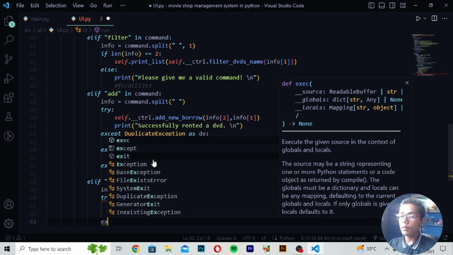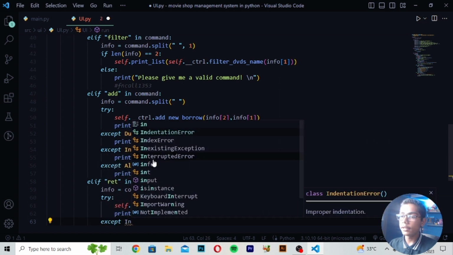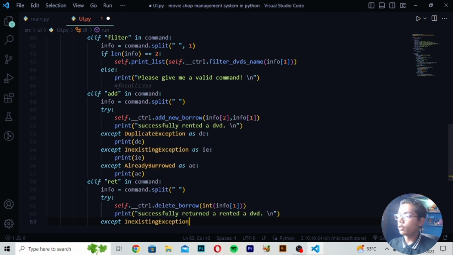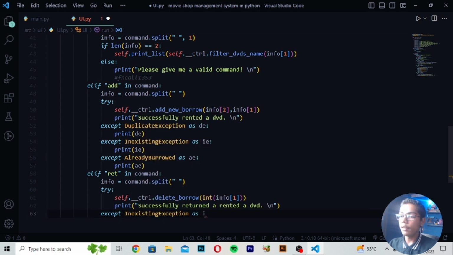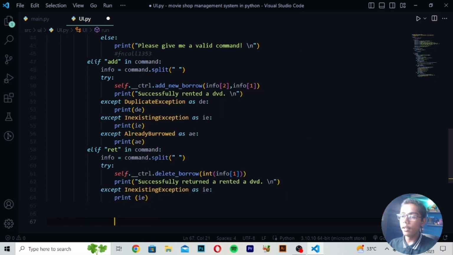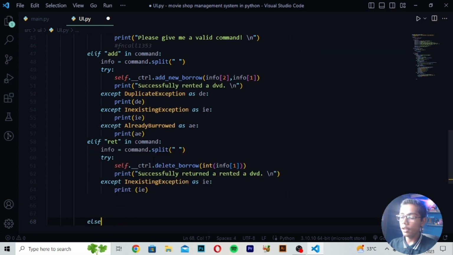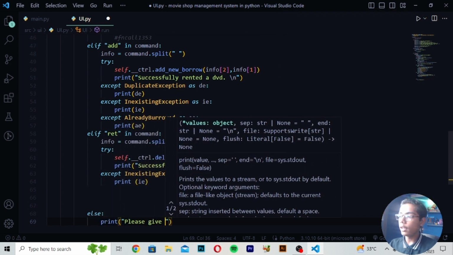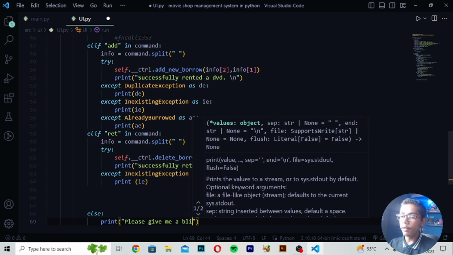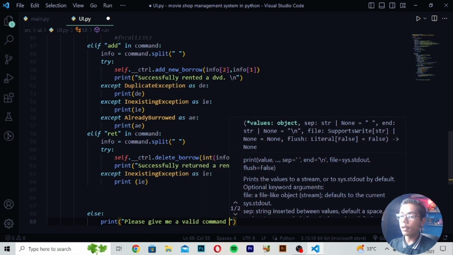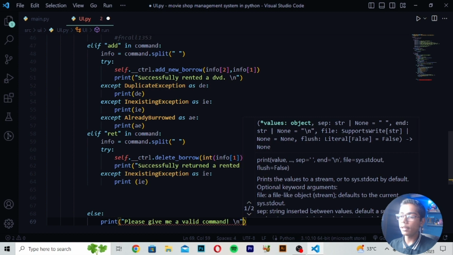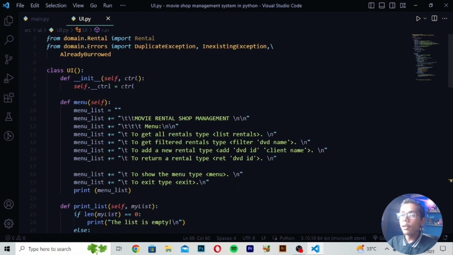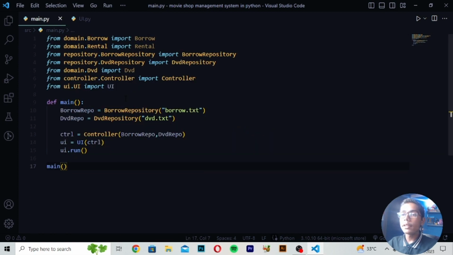In accept, I will be writing the existing exception as ie. Then write print under bracket ie. Move down, write else value print, then write "please give me a valid command". Then make this tag backslash n, save this, and you can see that when you run it, you will get this movie management system working.